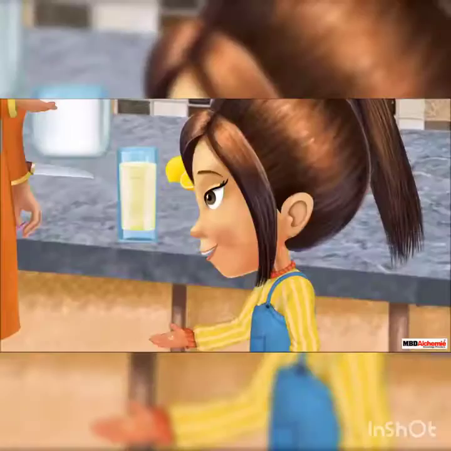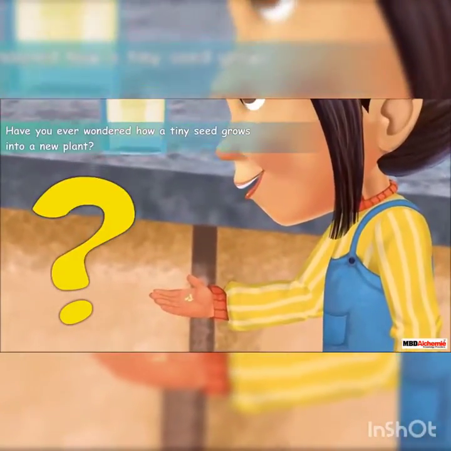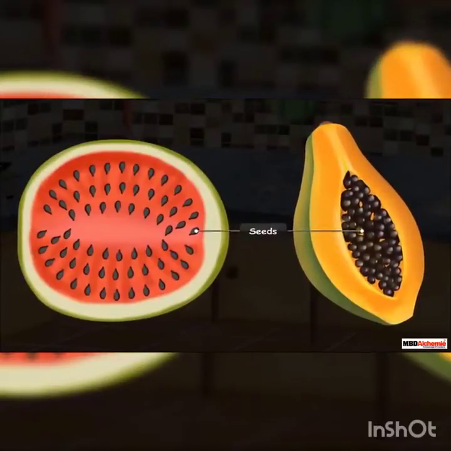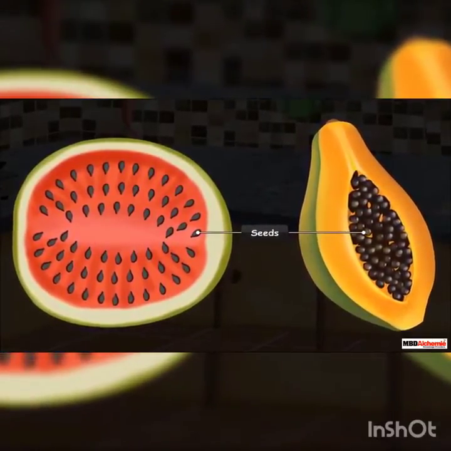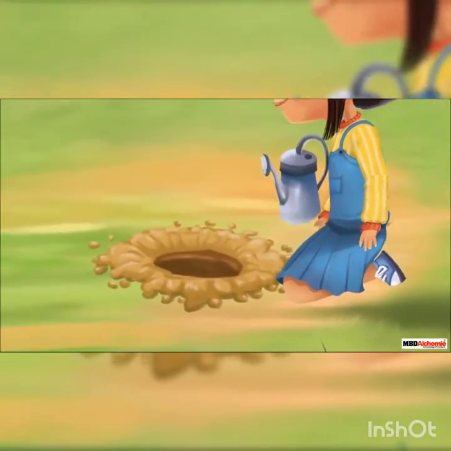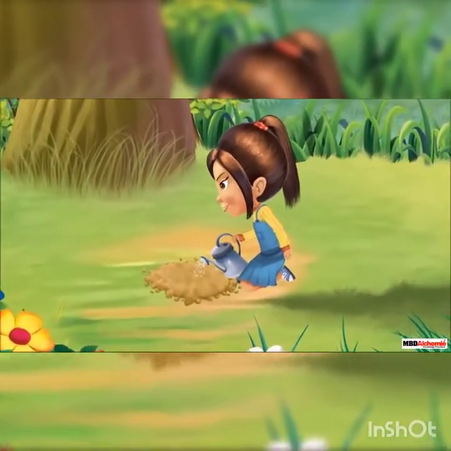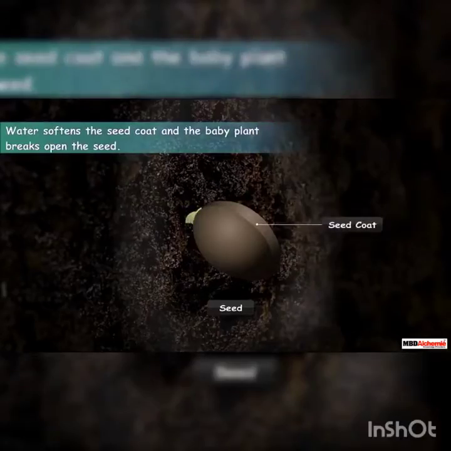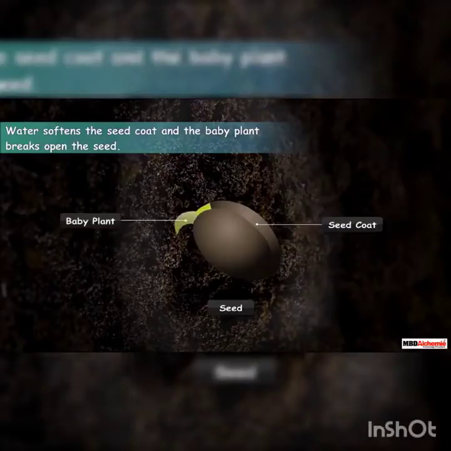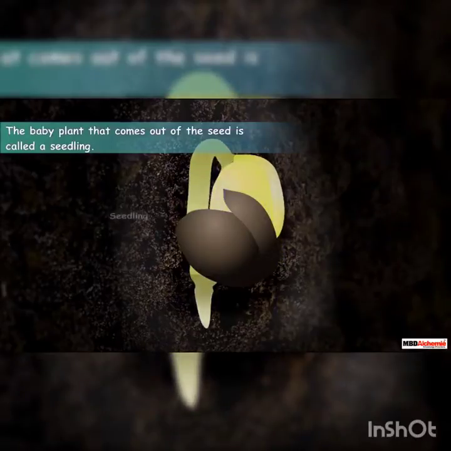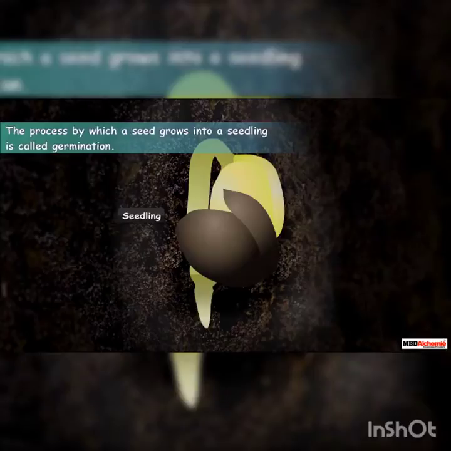Of course you can. Have you ever wondered how a tiny seed grows into a new plant? Let us find out. Seeds, as you already know, are produced by plants. They are present inside the fruits. To get a new plant, a seed is sown in the soil. After a seed is sown in the soil, we add water to it. This water is absorbed by the seed. Water softens the seed coat and the baby plant breaks open the seed. The baby plant comes out of the seed. This baby plant is called a seedling. This process by which a seed grows into a seedling is called germination.